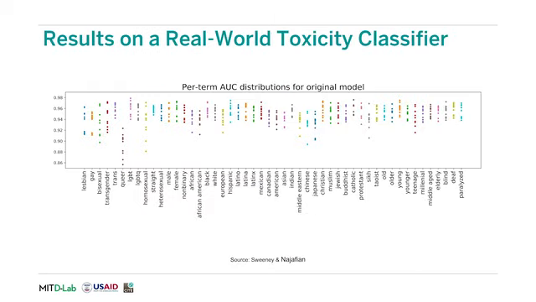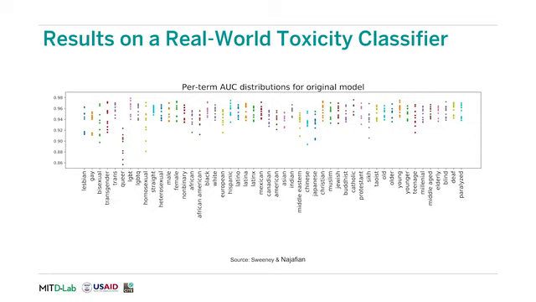Sweeney and Najafian use this template dataset to compute fairness for a real-world toxicity classifier. This graph shows per-term AUC distributions for a CNN, a convolutional neural network that was trained on a toxicity classification dataset. The x-axis represents each demographic group, where the template dataset has that identity term substituted in for each sentence. Each dot describes a particular training run of the CNN. The y-axis describes the area under the curve accuracy for this template dataset.